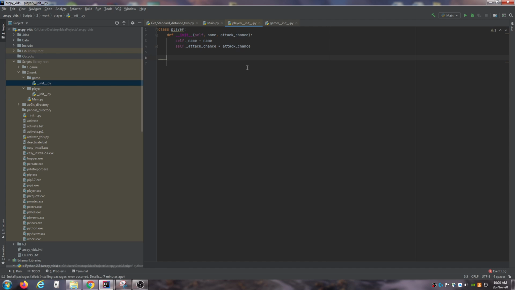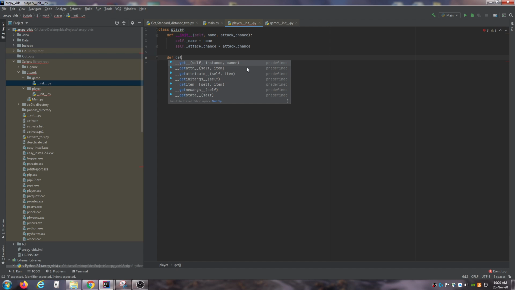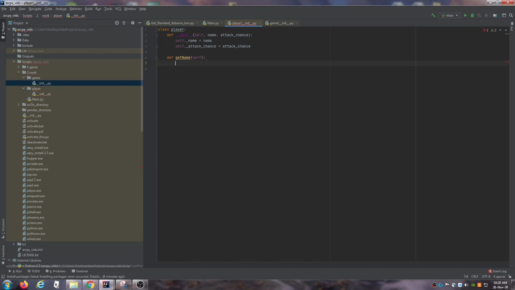And then every single class will always have getters. All that a getter is, is that it just gets the variables, which will be private. And when you do open bracket, it will immediately write self for you. So getName is just going to return the class's variable name.